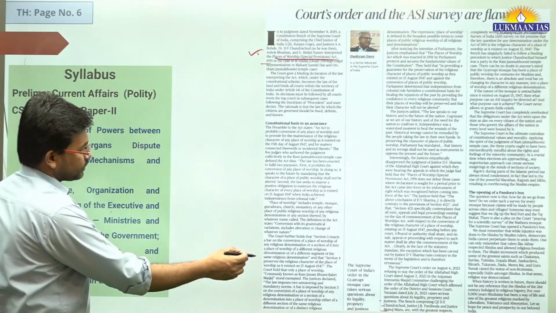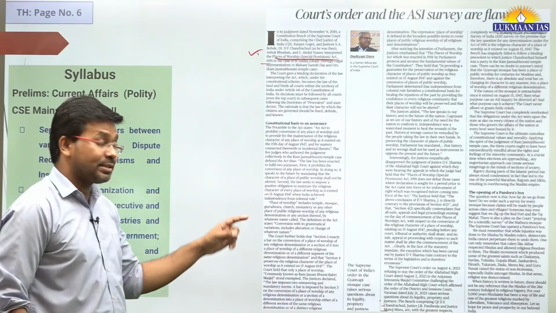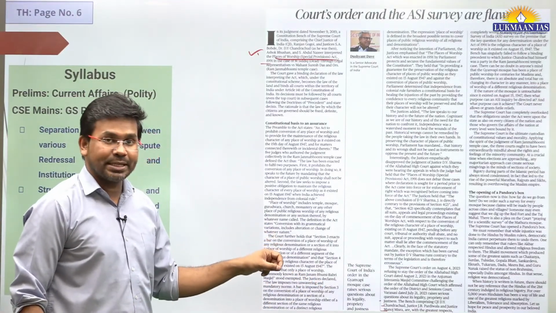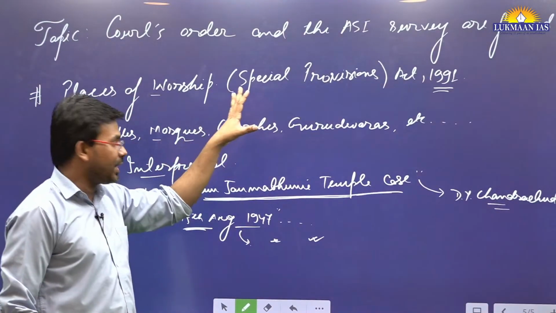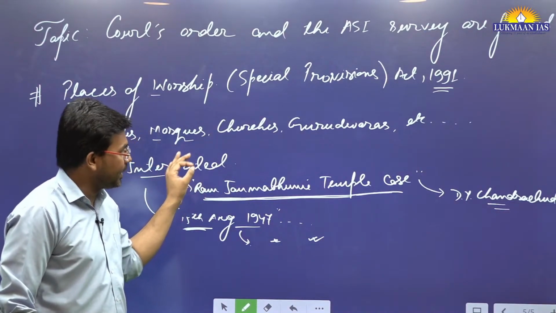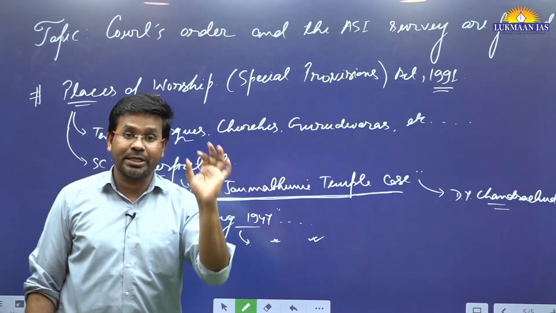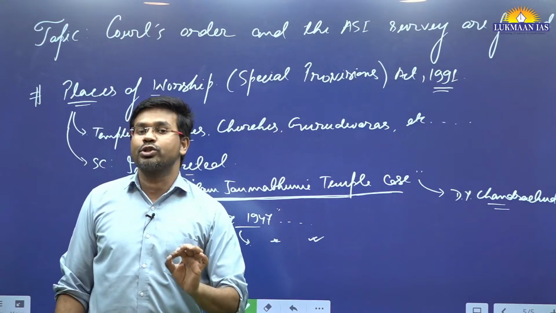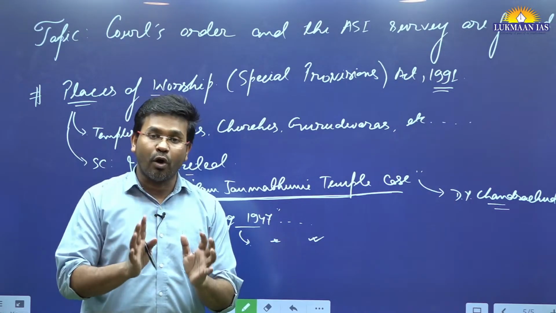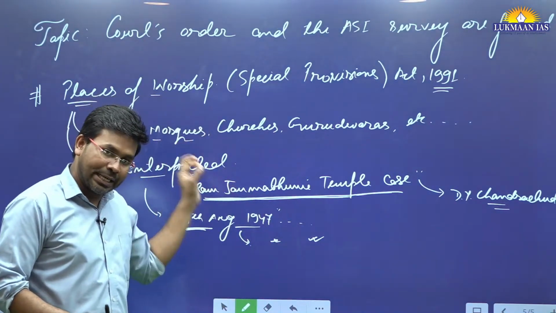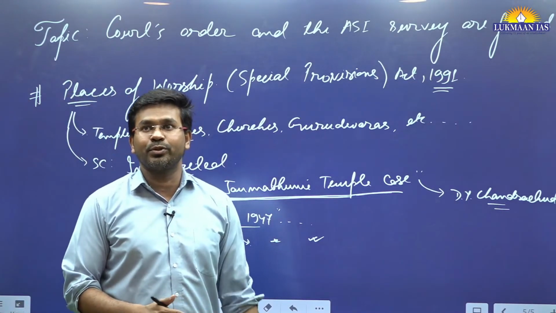So here they say that the Supreme Court of India's order in the Gyan Vapi mosque case raises serious questions about its legality, propriety and justness, because in the Places of Worship Special Act, the Supreme Court of India has interpreted that whatever interpretation it has made in this particular case will be followed by all the courts of India, be it at district level or at high courts or even the Supreme Court. They are going to follow it, and whatever decision we are taking now will be for the future as well.